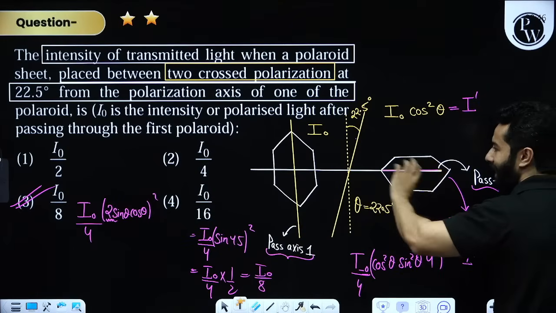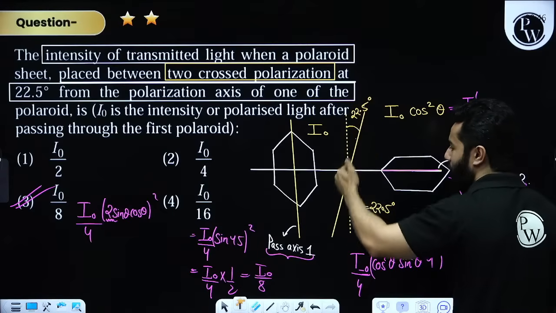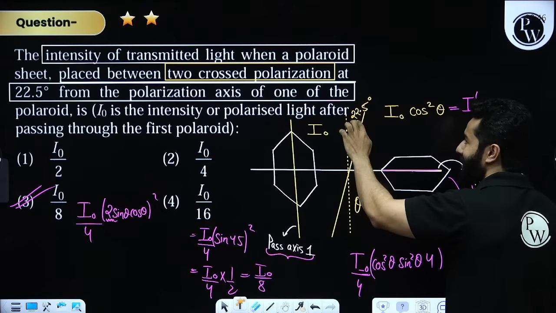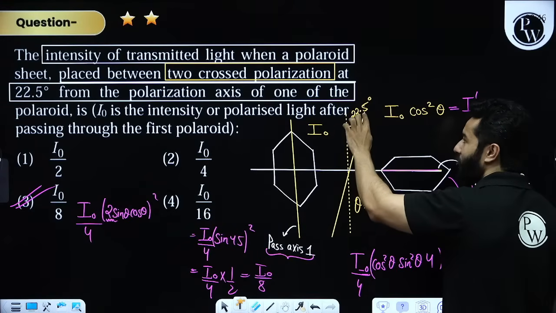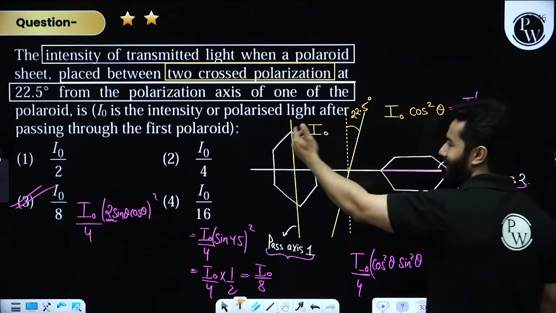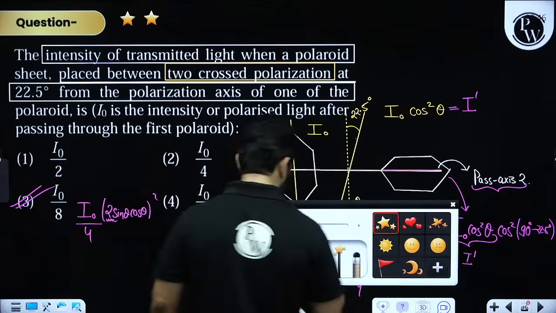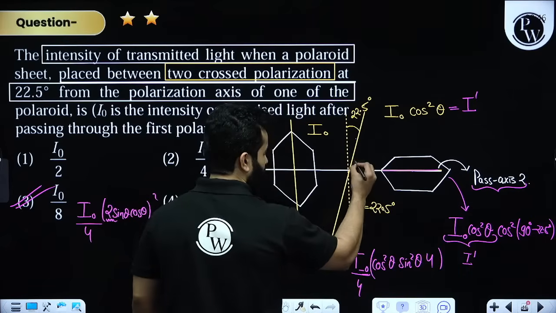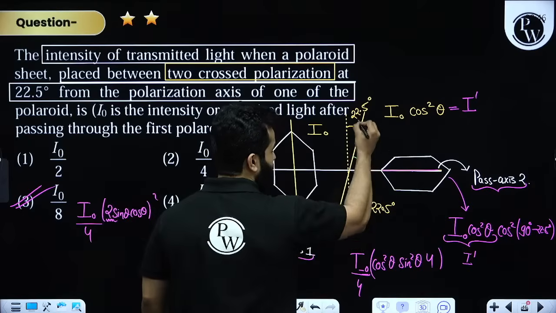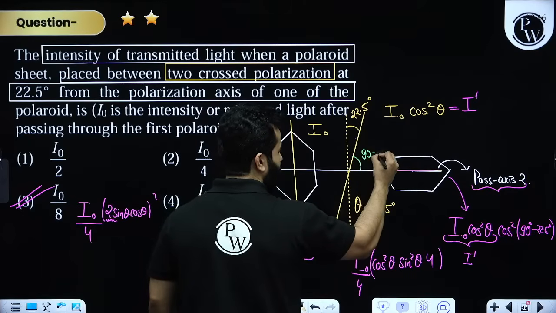Now they are saying in between these, we have got another polarizer whose pass axis makes an angle of 22.5 degrees with this one. If this angle is theta, this angle will be 90 minus theta.